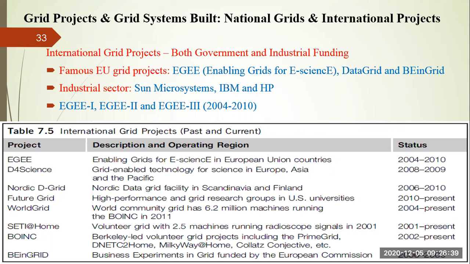So international grids are built with a fixed-term project. Whenever these projects are launched, initially they are planned for 3 years or 5 years, something like that. Based upon the suitability, it may be extended to 10 years or the next 3 years or next 5 years, or a long-term goal can be set. But initially, it will be fixed for a particular term period, and the term may be extended based upon the use, right? But out of these projects, you can see some of them are no longer active, right? All the projects are not active. Once the project is done, maybe they are not active, or they are launching another project using those resources, right?